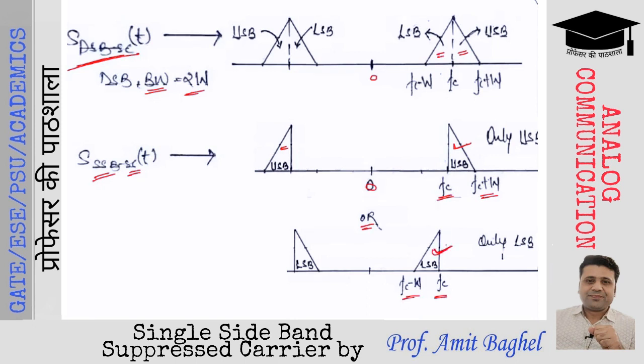Only the lower sideband is transmitted. So either of the two will be transmitted from the transmitter side. And of course, the bandwidth requirement in case of SSBSC is only W, which is the message signal bandwidth only, right? So this is the frequency domain representation, or frequency domain spectrum, of the SSBSC.